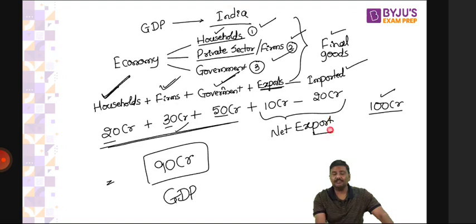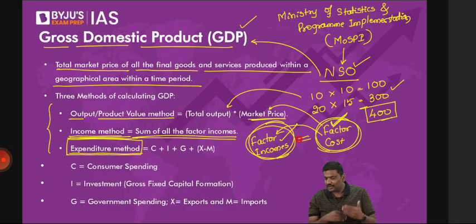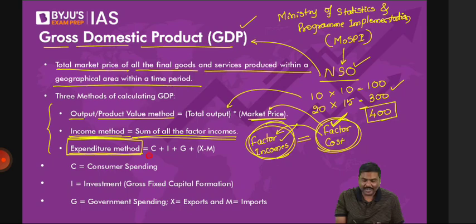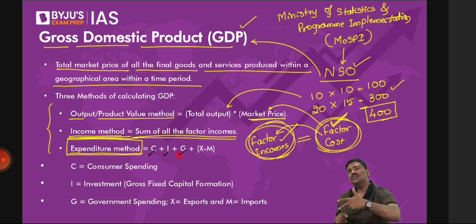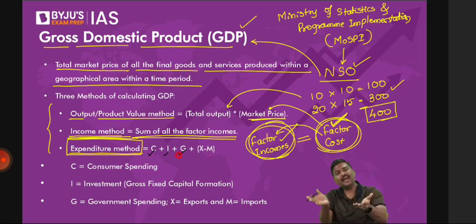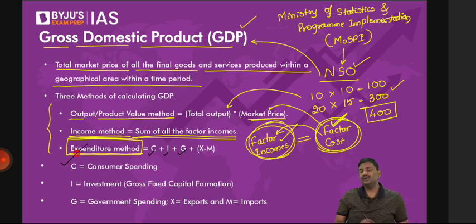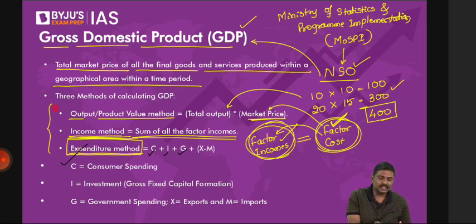So basically, argument is what? Whenever you calculate through the expenditure method, you are finding out how much is the total expenditure done by the households, the government, and the companies on final goods and services in India. But in addition to this, whatever final goods we have imported, subtracted, whatever final goods and services which we have exported, added because they're manufactured in India. That is GDP through the expenditure method. So production method, expenditure method, and income method. Out of all the three, the first one is the most important for you.